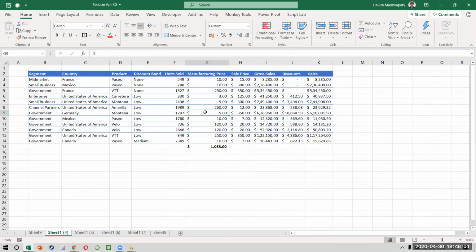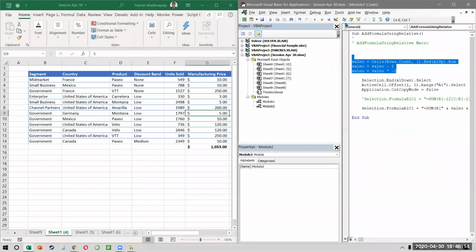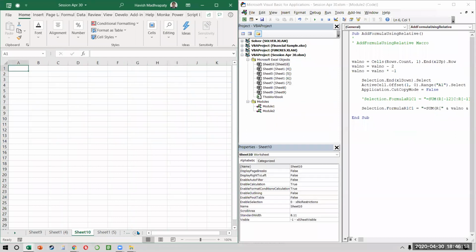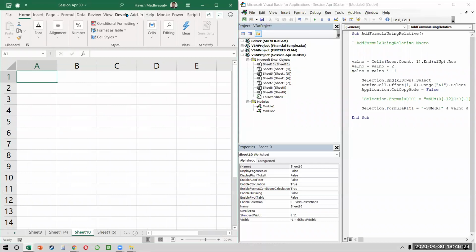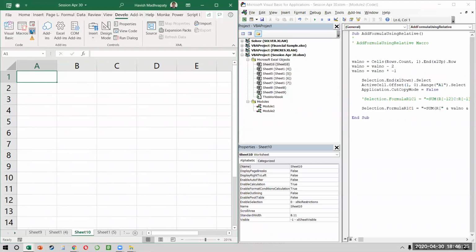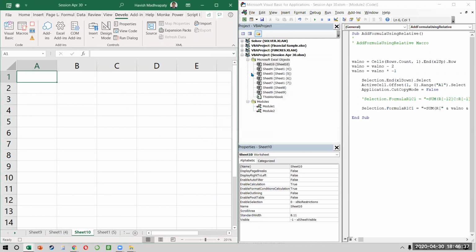Okay. I also want to show you what can be recorded using a macro. So we'll do it one by one. I'll put my Excel on the left side and I'll keep my Visual Basic window on the right side. Okay. And it's a new worksheet, so let's not bother with this. Just watch. I'm clicking on start recording. So developer. But if you notice carefully, I'm turning off the relative button. That means it's an absolute recording. And I click on record and I call this mixed recording. All right, watch.